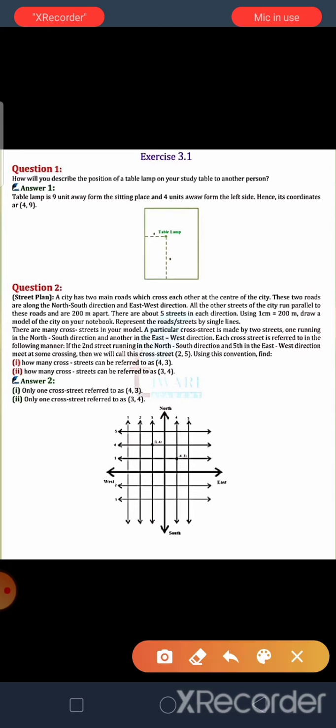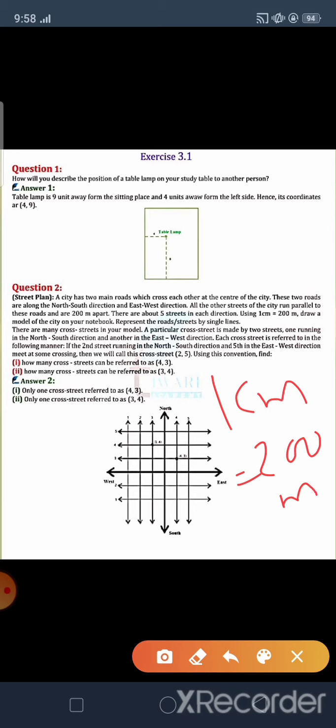So we draw the different roads. There are 5 streets in each direction. Each direction has 5 single roadways, and we have been given the unit that 1 centimeter is equal to 200 meters. So we use this to draw it. Then draw a model of the city in your notebook.